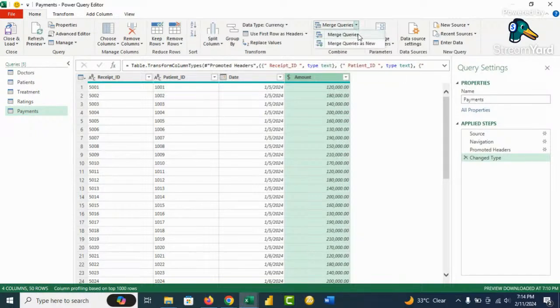So click on Merge Queries, and we'll have Merge Queries and Merge Queries as New. Now, if we select Merge Queries, it will use one of these tables and then edit that. But if you say Merge Queries as New, it will create another query, that is another table for the queries. That's what we want. So click on Merge Queries as New.